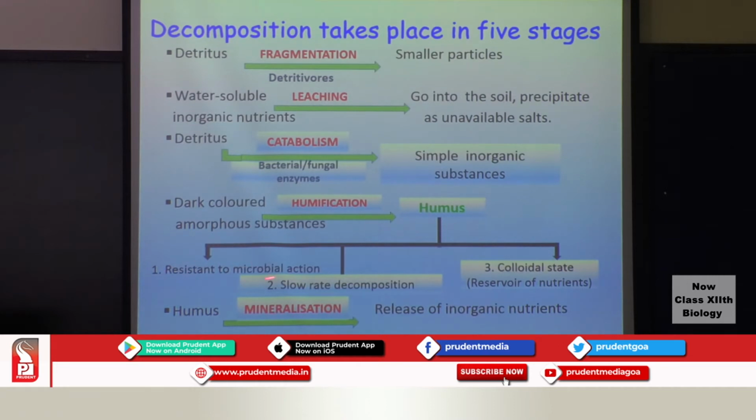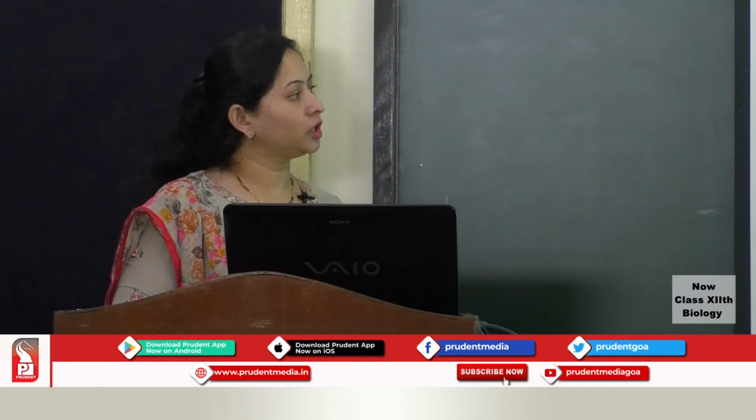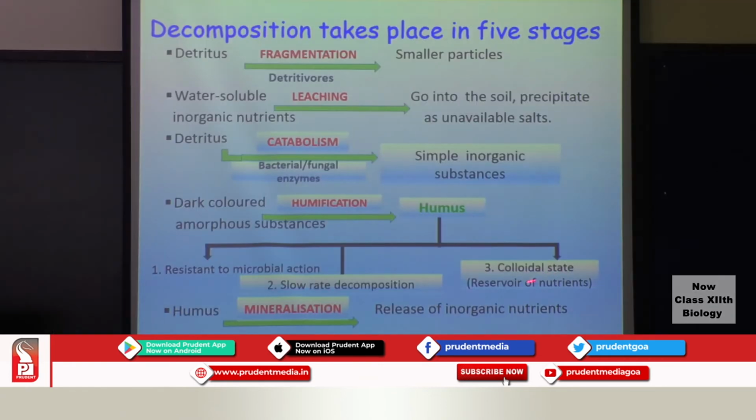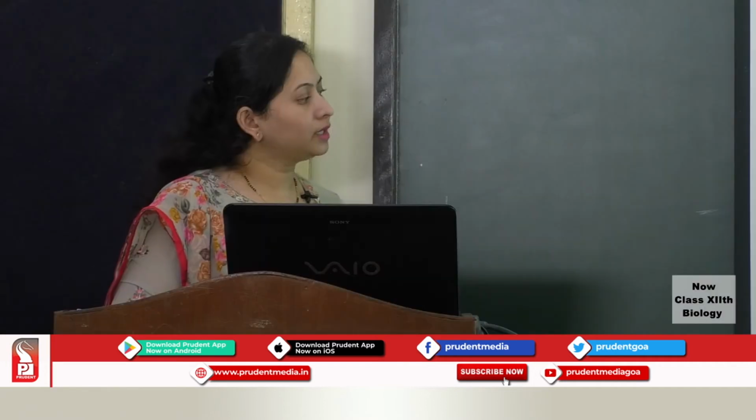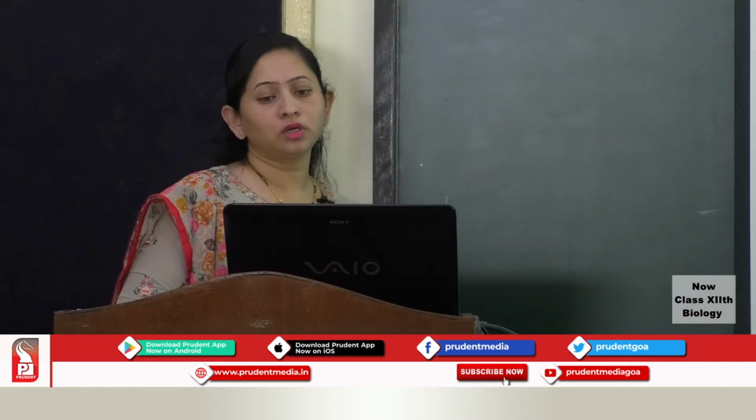Because of that, there will be a slow rate of decomposition of the humus. And lastly, it is colloidal in state. It can hold up water 10 times its weight. Plus, it is a reservoir of nutrients. And finally, we have mineralization, wherein the humus will be further degraded to release the inorganic nutrients into the soil.